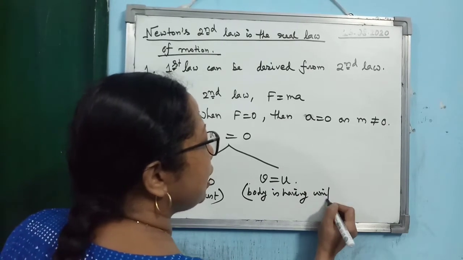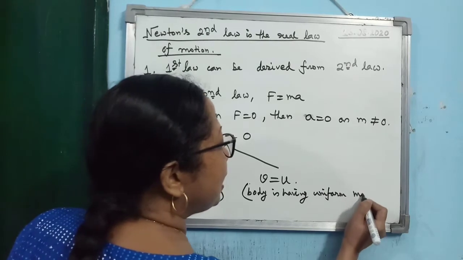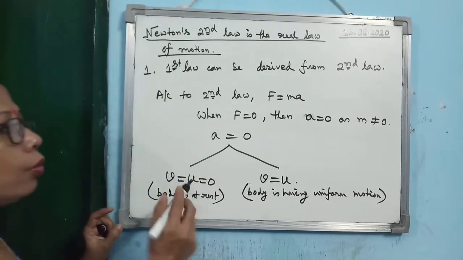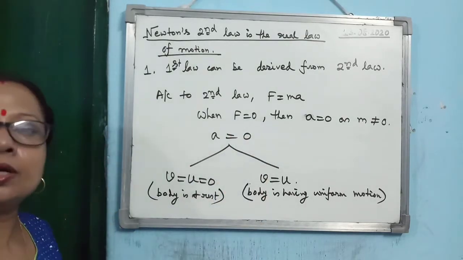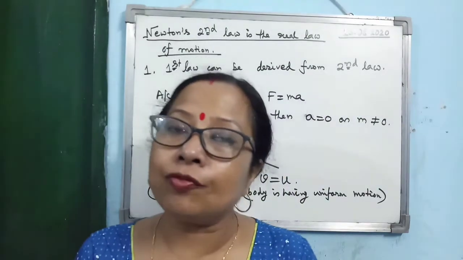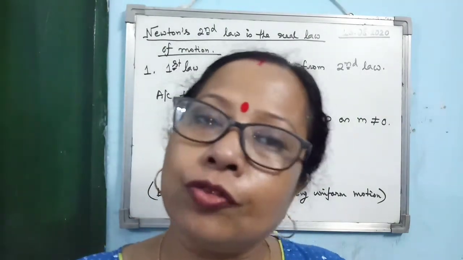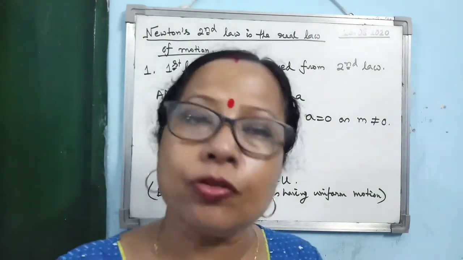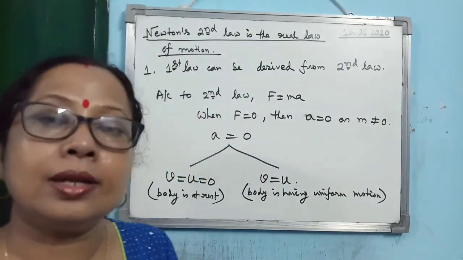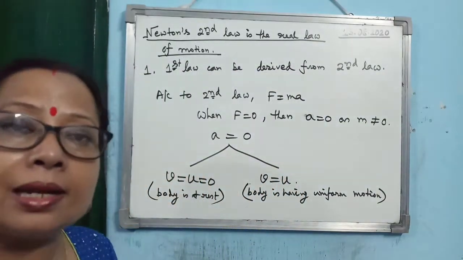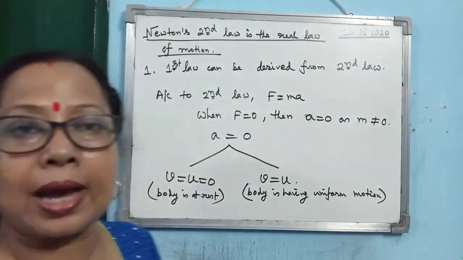Alright, so you see, when the body is at rest and when the body has uniform motion, the force acting on the body is 0, that is the first law. What does the first law state? That if a body is at the state of rest, it continues to be at the state of rest, and if a body is in uniform motion along a straight line, then the body will continue its motion along a straight line until and unless it is compelled by an external force.